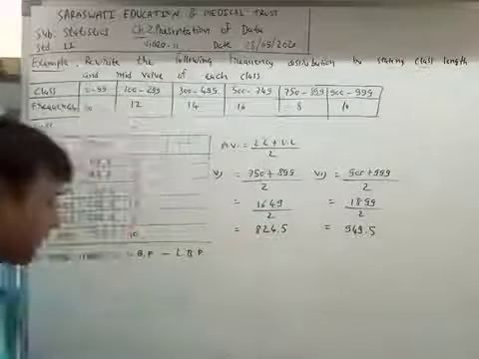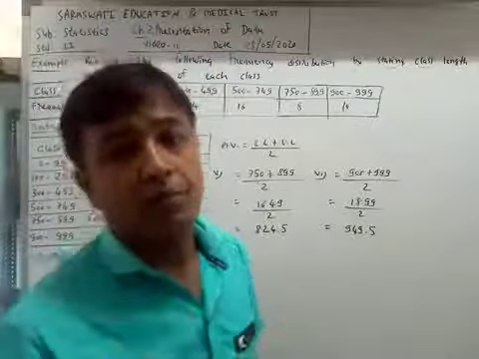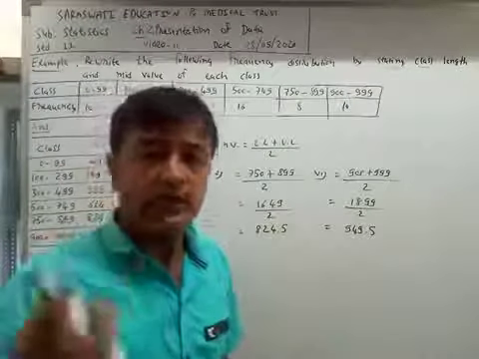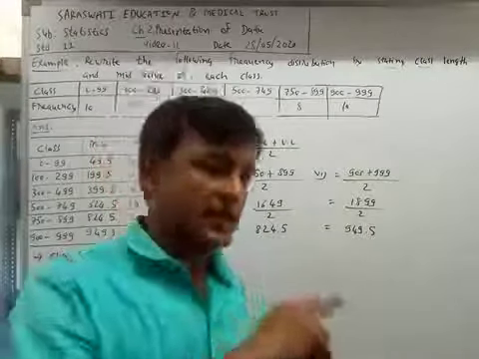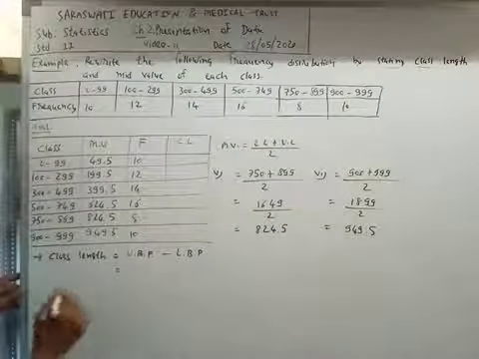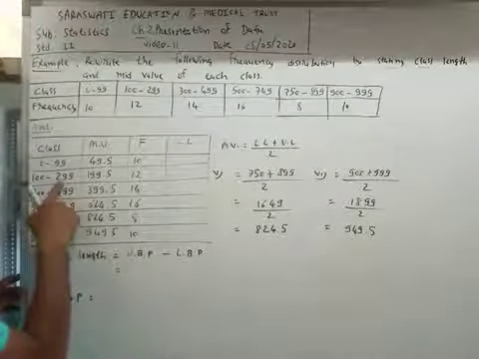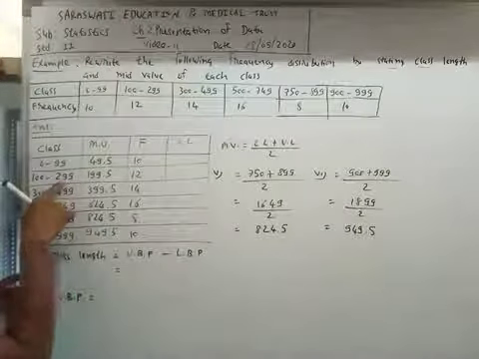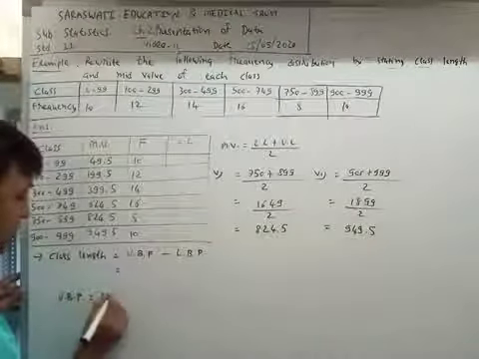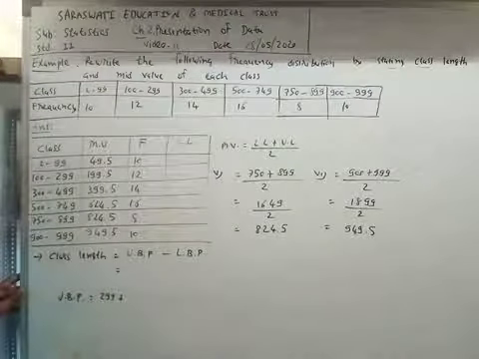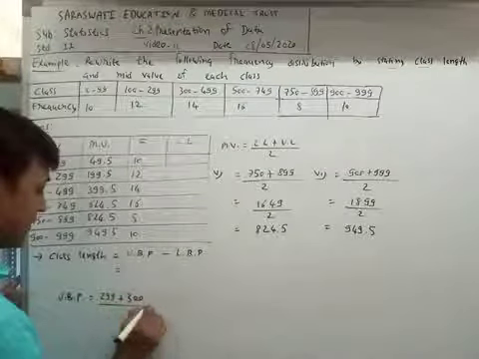The formula of upper boundary point is upper limit of this class plus lower limit of the succeeding class, divided by 2. The upper limit of this class is 299, the lower limit of the succeeding class is 300, divided by 2.